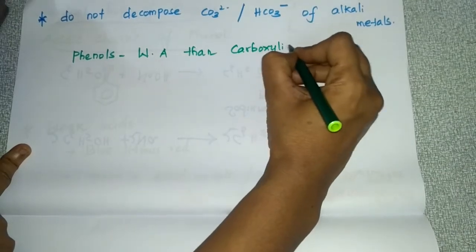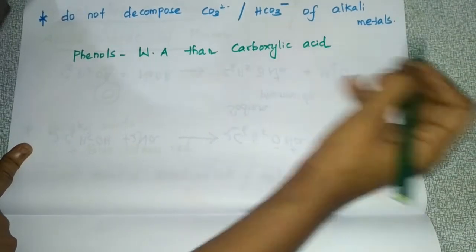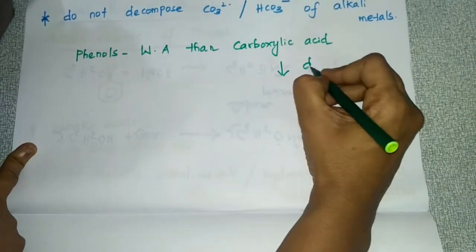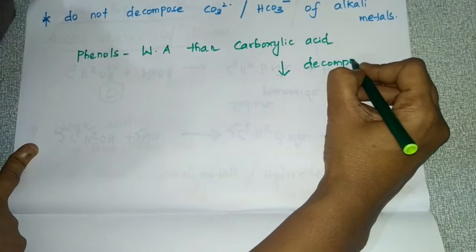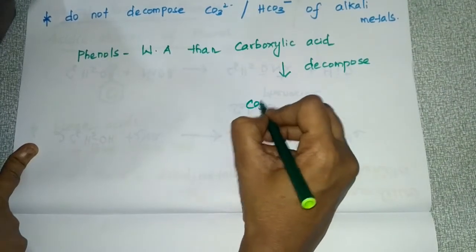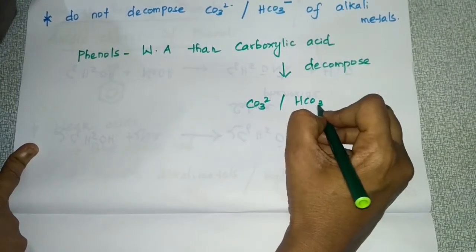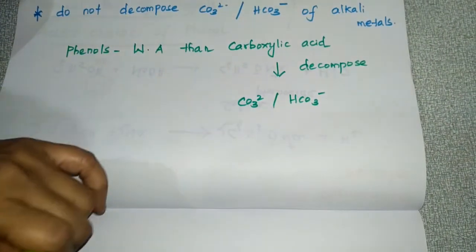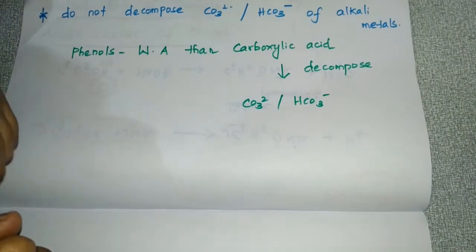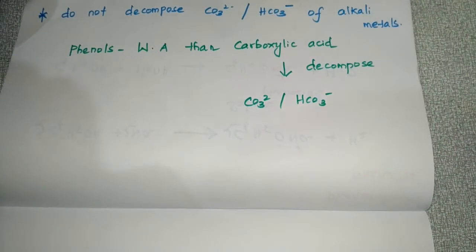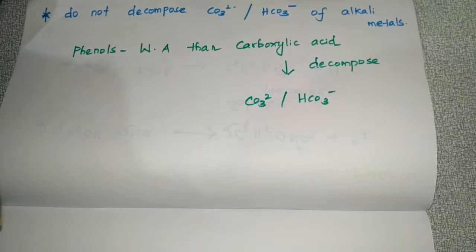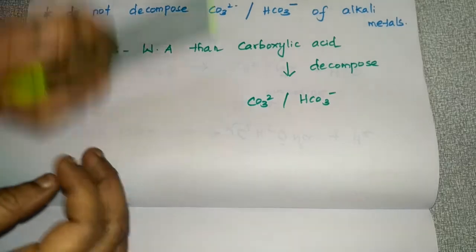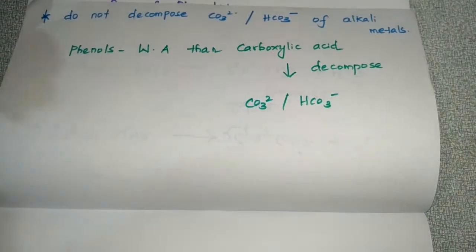Okay, carboxylic acid is stronger than phenol. If you take a carboxylic acid, it will decompose carbonates or bicarbonates. But phenols do not decompose carbonates or bicarbonates. And if you take the acidic character of phenol, it is due to the presence of the polar OH group.